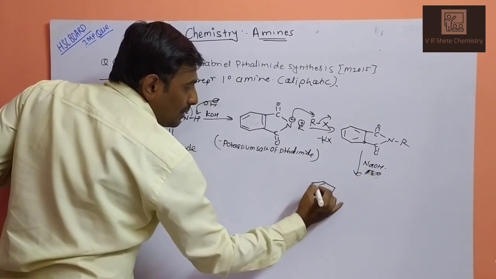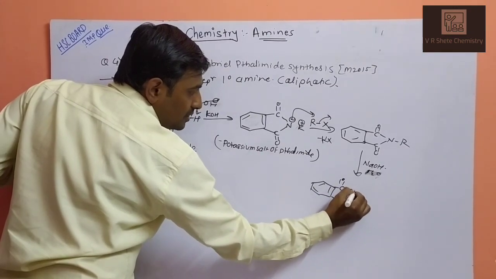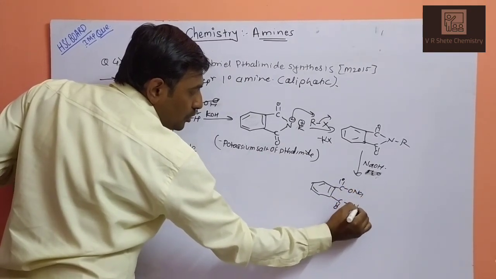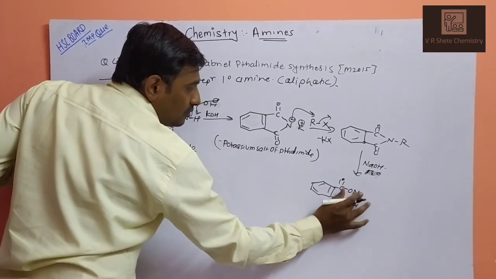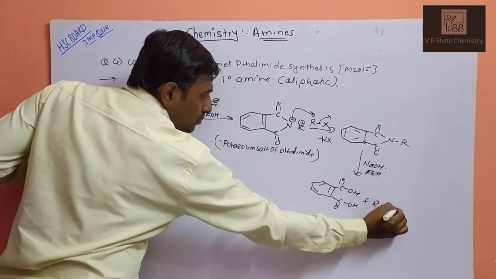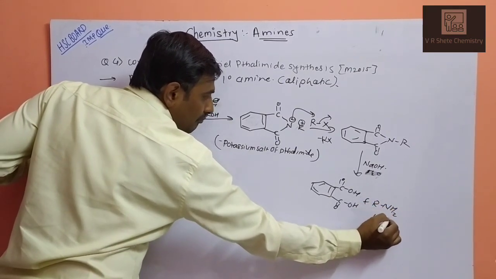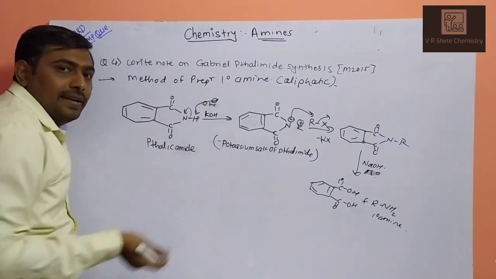So phthalic acid will be the byproduct. Initially it was generated as sodium phthalate. After hydrolysis, it will give phthalic acid plus RNH2. This is your primary amine. So this is your general reaction.